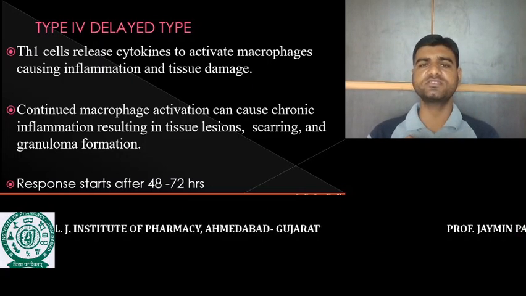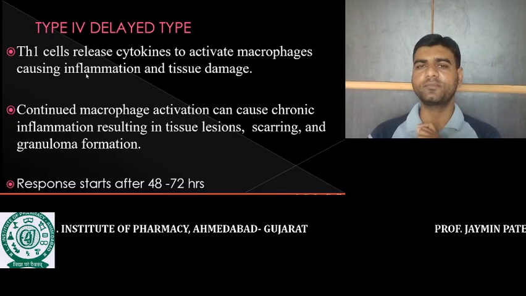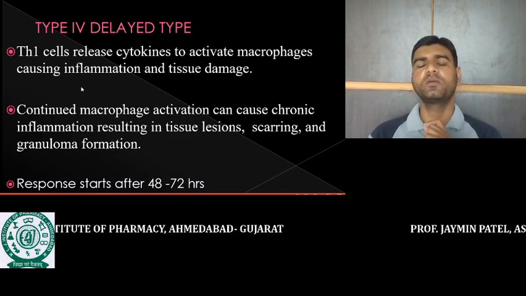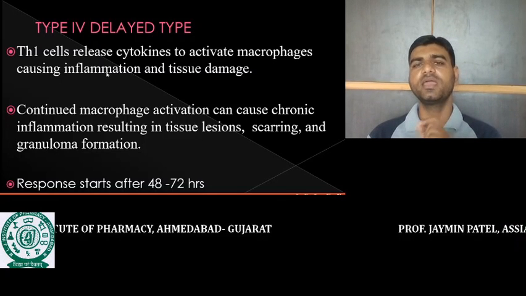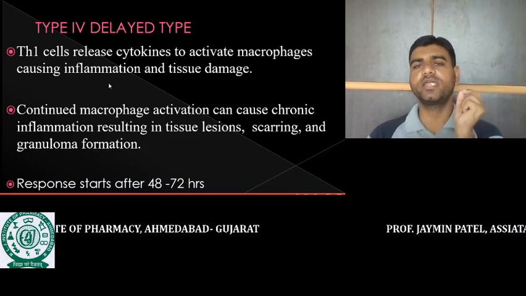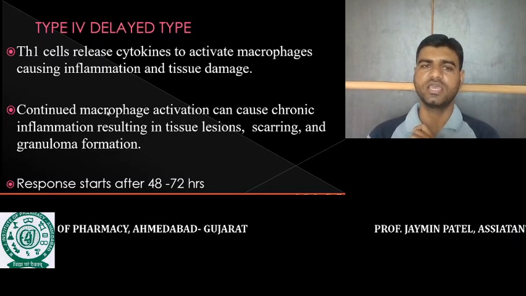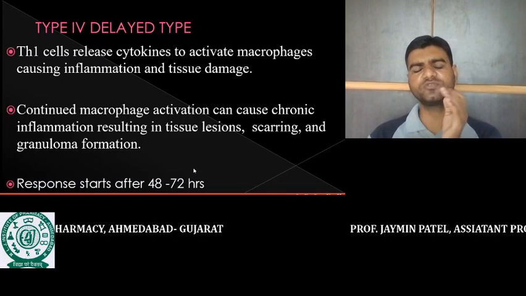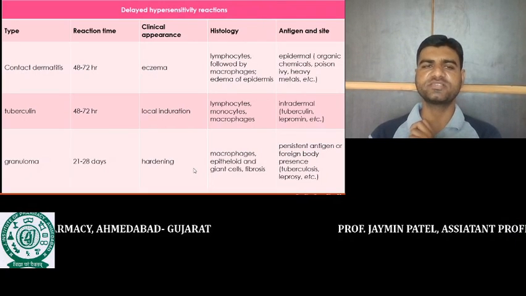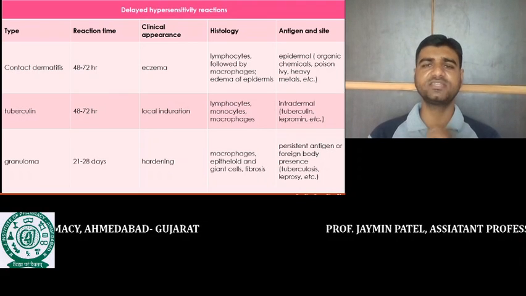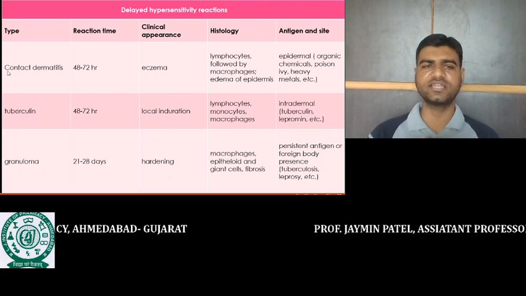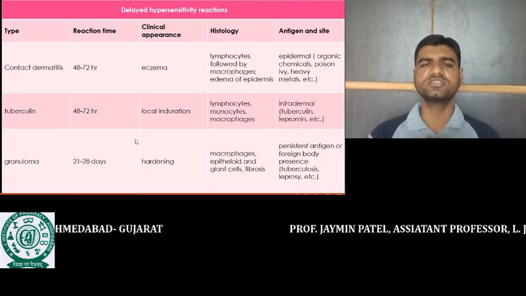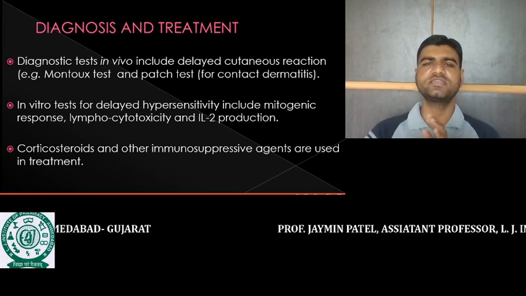Continuous activation of the macrophages may cause chronic inflammation resulting in tissue lysis, scarring and granuloma formation. It may be dangerous if it is not treated well at an initial stage, and the response may occur after 48 to 72 hours. So that's why it is called delayed type hypersensitivity reaction. These are the main three types of delayed type hypersensitivity reaction: contact dermatitis, tuberculin and granuloma. So this is about the type 4 hypersensitivity reactions.